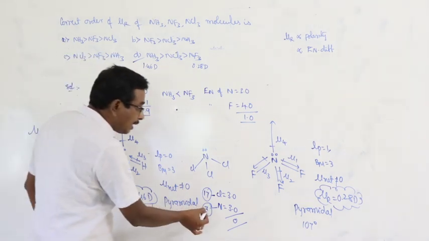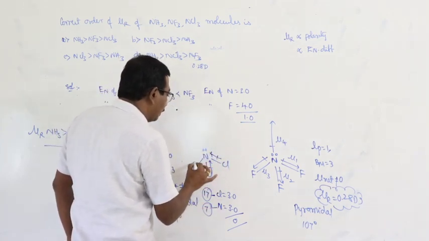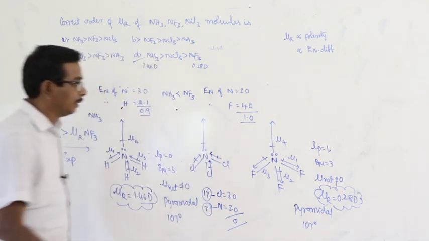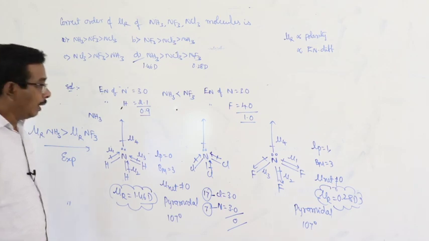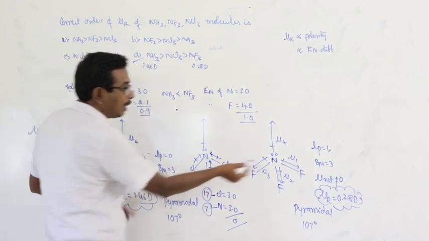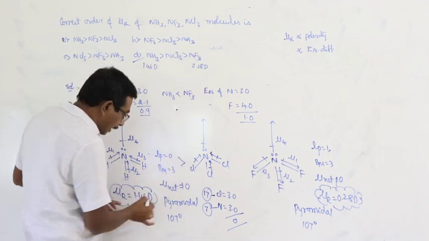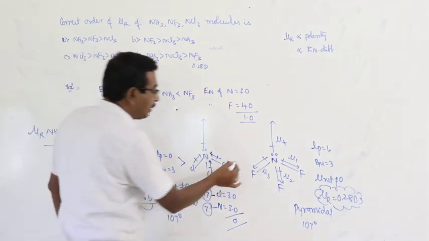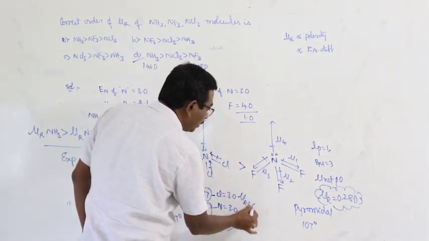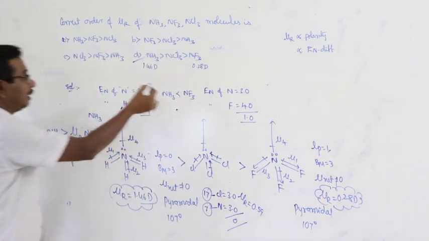So, the smaller atom nitrogen has greater electronegativity, and the bond moments are considered like this. But here the electronegativity difference is 0.9, here 0, but here 1. Even though here the dipole moment is 1.46 D and this is 0.28 D, the net dipole moment is equal to 0.59 D. So, this is the explanation.